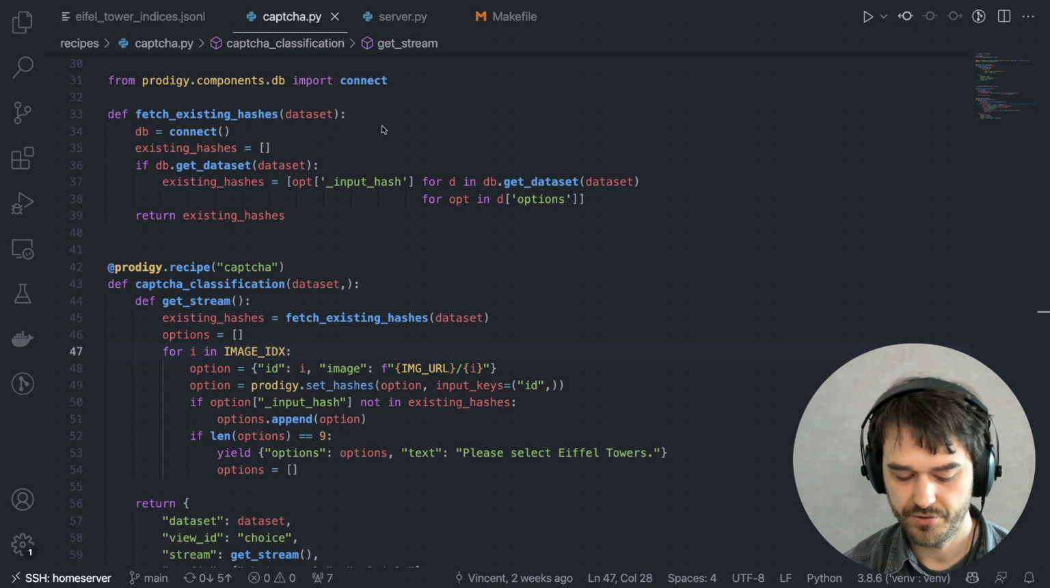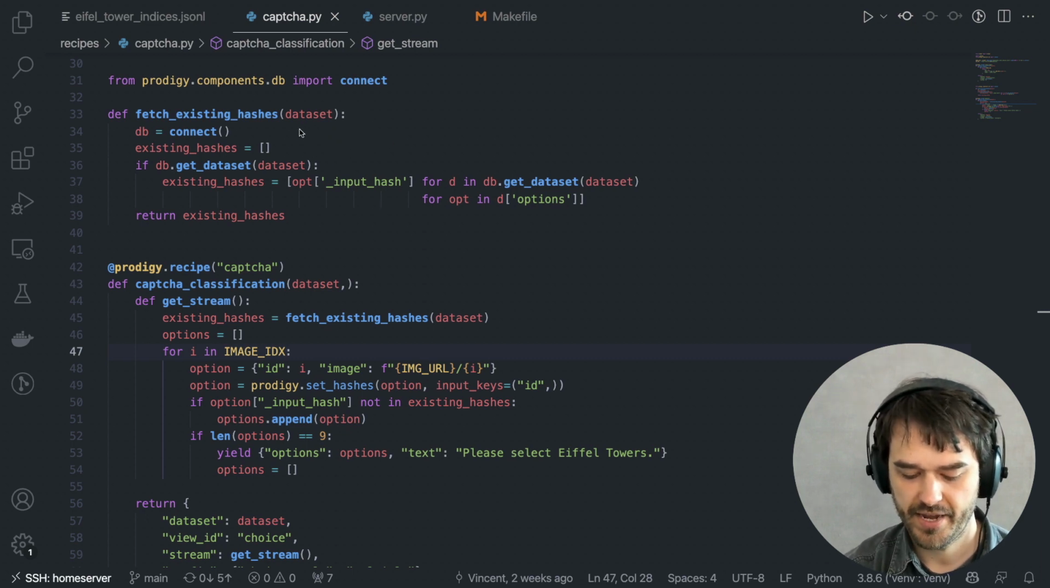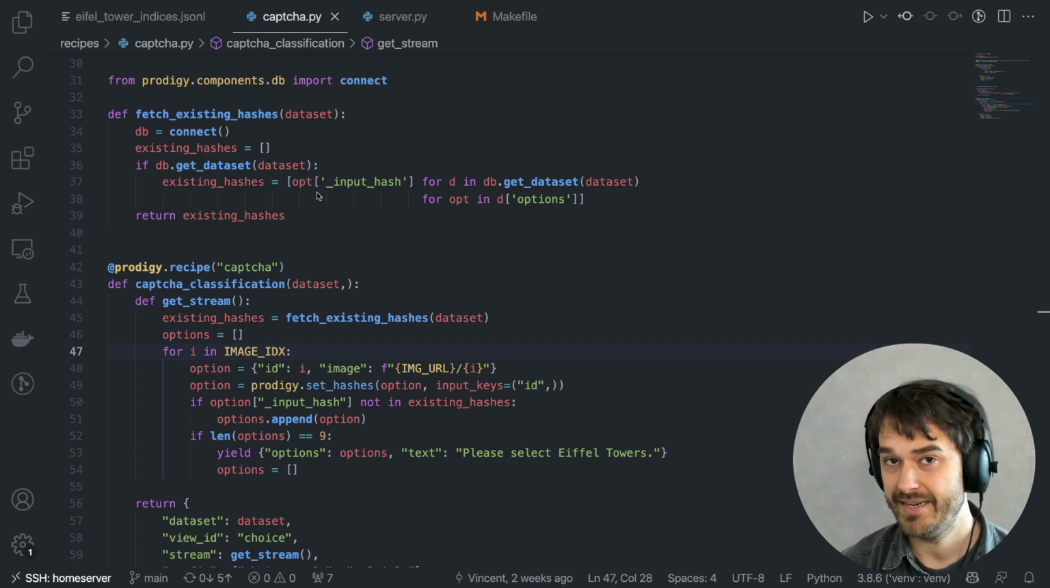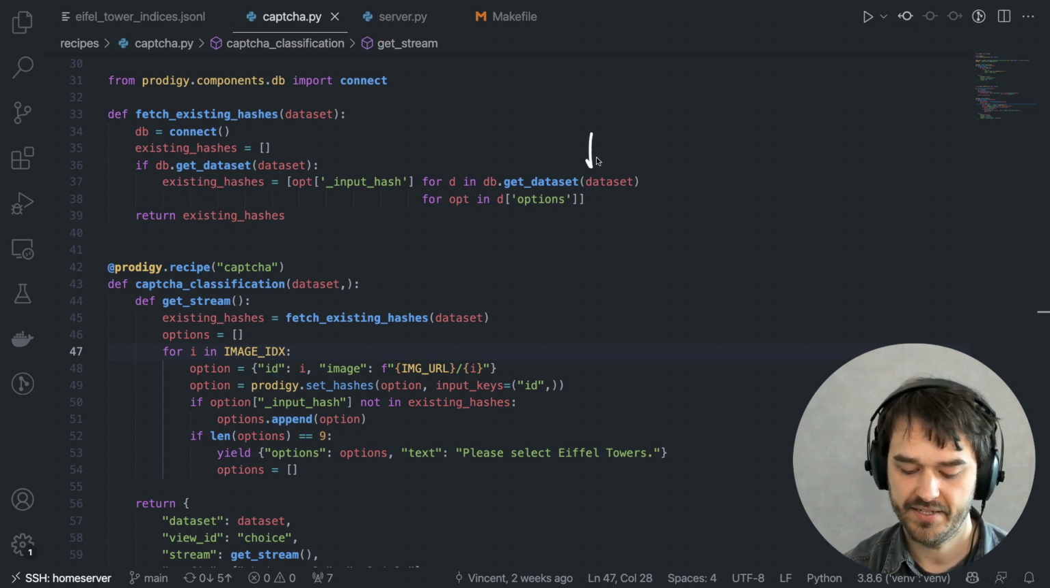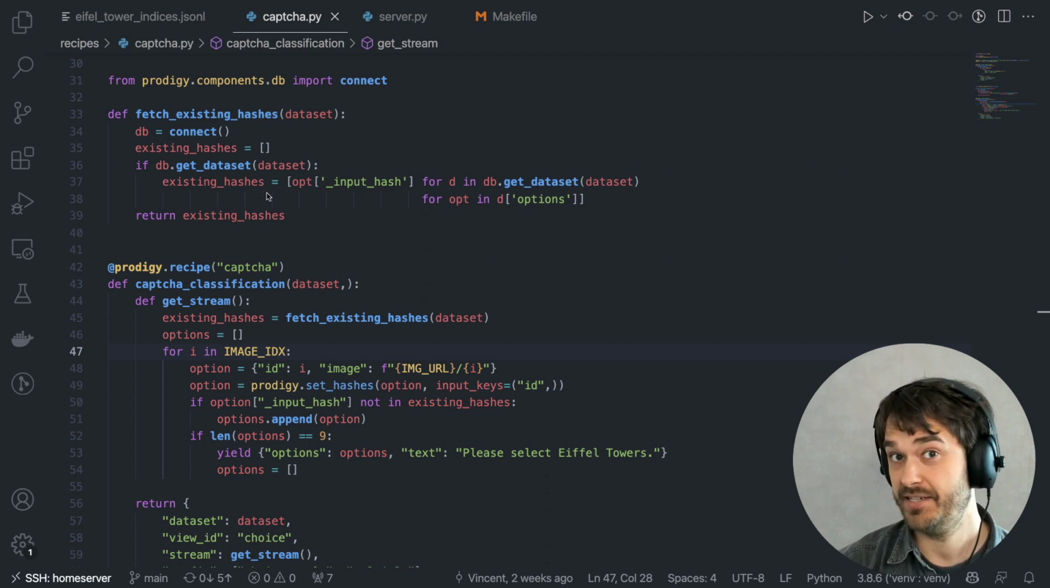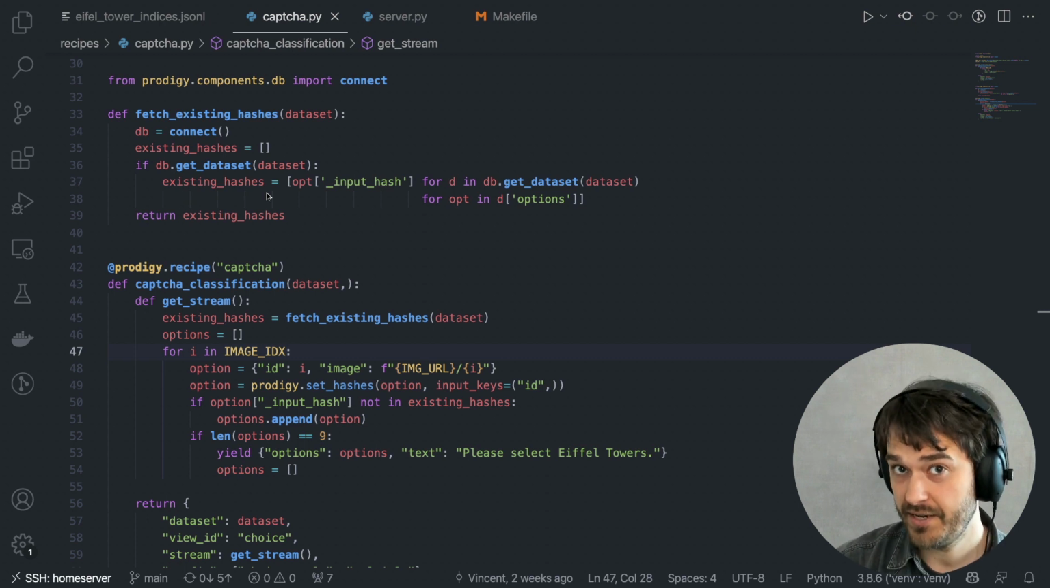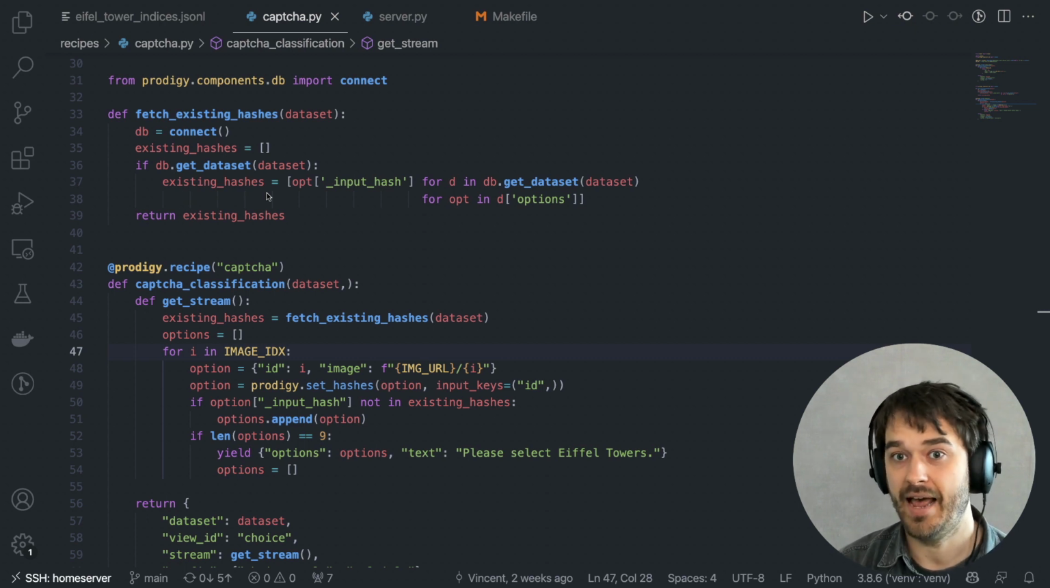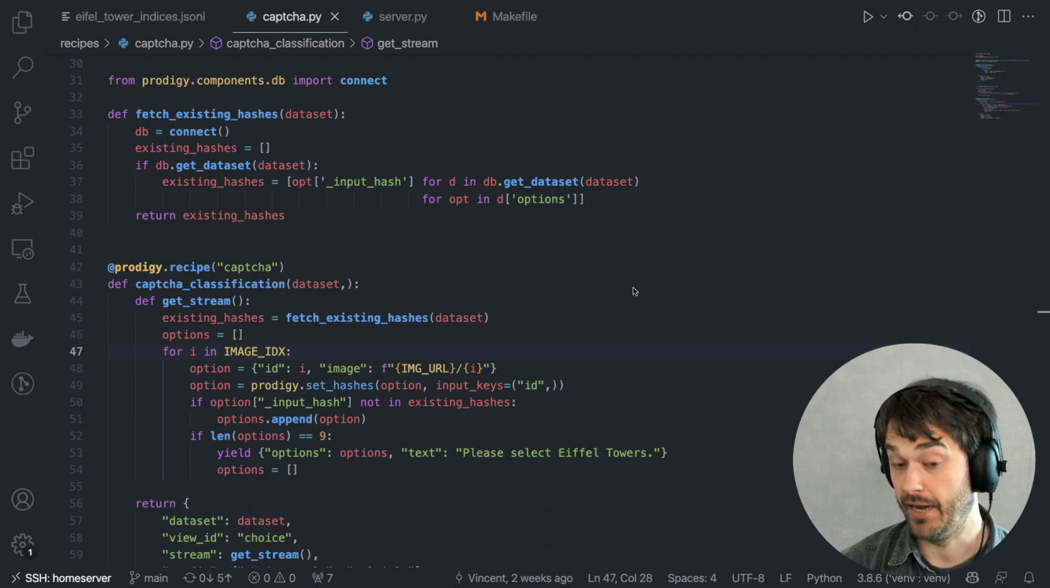What I'm able to do is fetch all the examples from a given data set using the Prodigy API, and just collect all the already existing hashes. So for every single dictionary in this data set, I can go over every single option in that dictionary to fetch the input hash. This gives me all the pre-existing hashes. That means I can use that inside of my Prodigy recipe to only add items that haven't been labeled yet. How does that work?